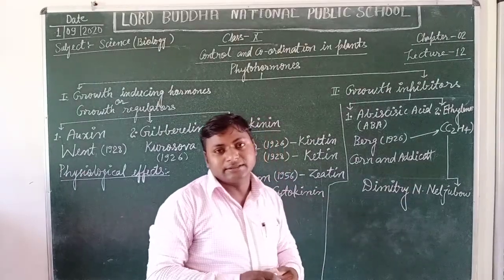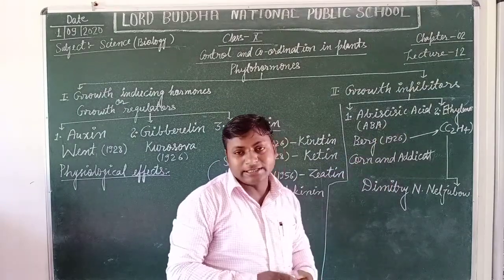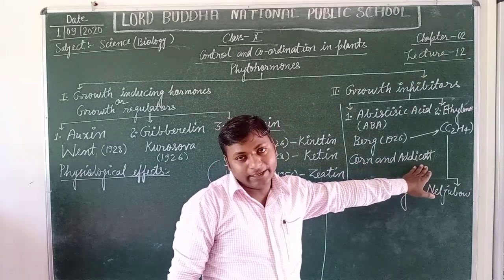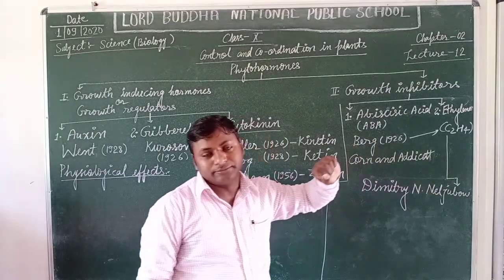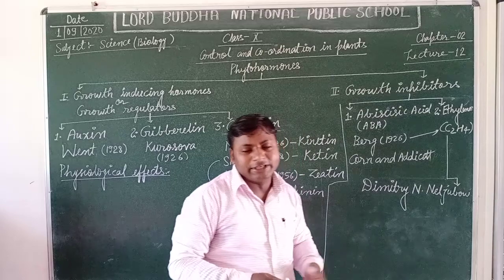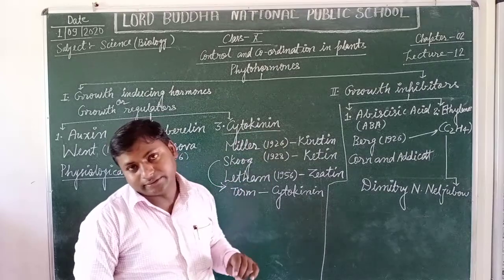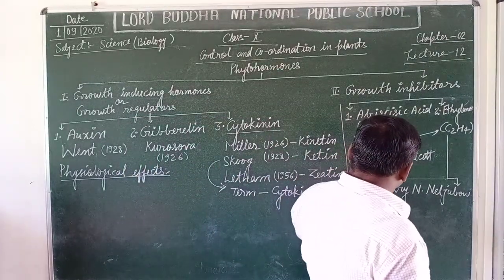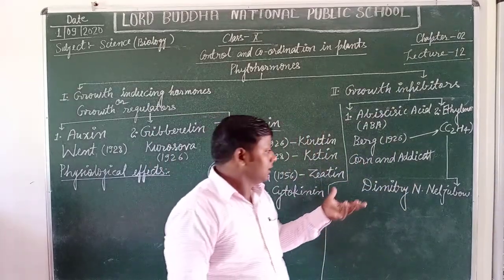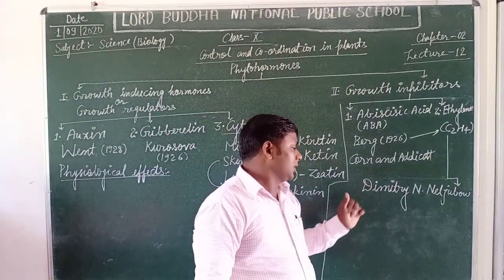It also delays the ripening of fruits. Yes students, if abscisic acid is sprinkled on the fruits, then it delays their ripening, and it also causes dwarfism in plants. It means the plants cannot grow in height. Likewise, it causes a smaller number of flowering plants and many more opposite impacts on the plants.